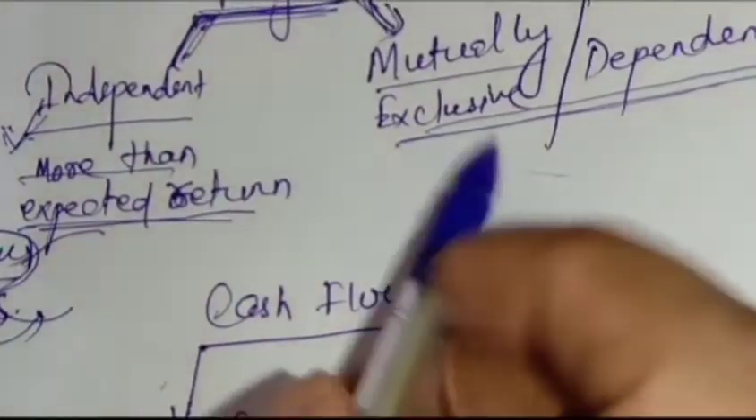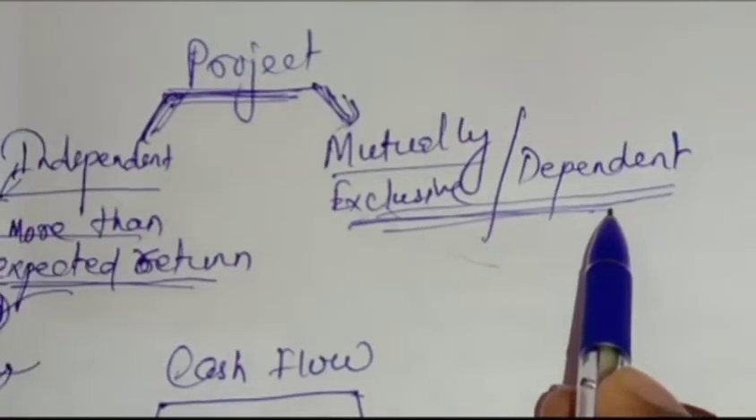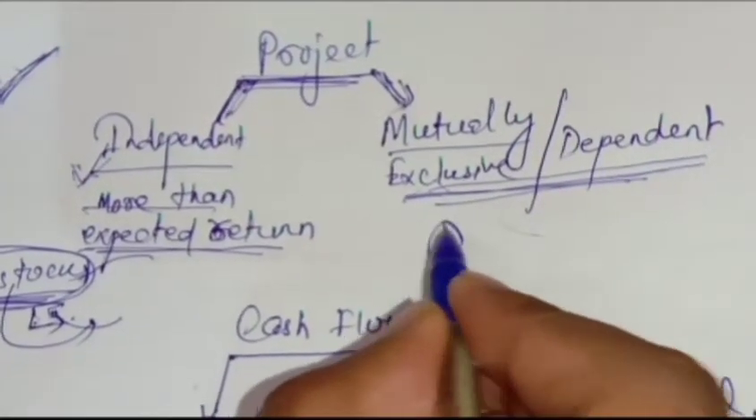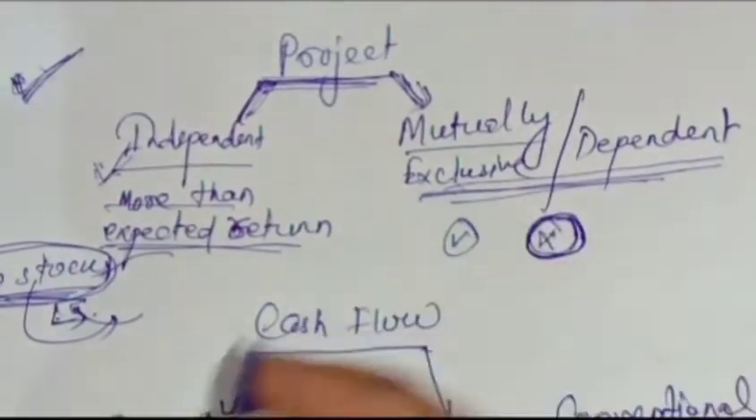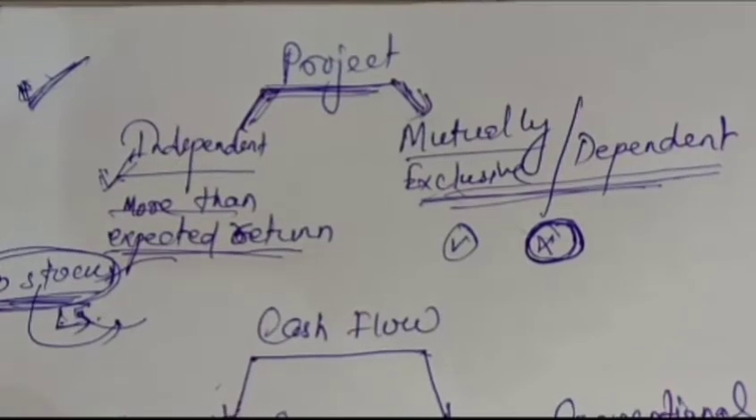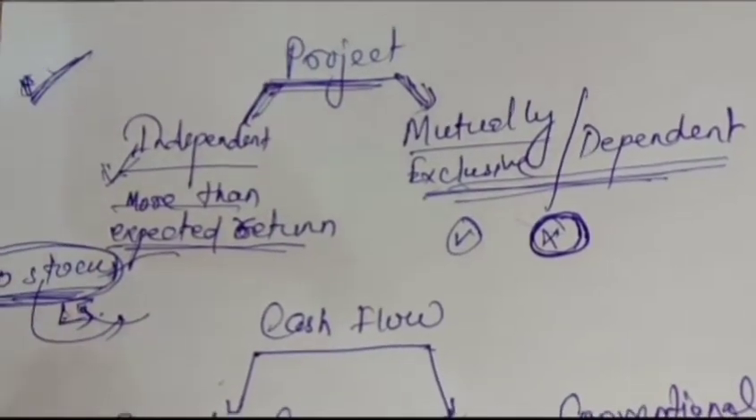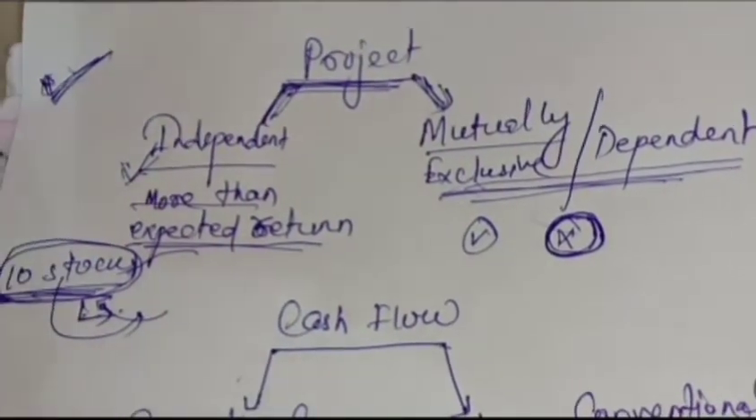But dependent projects or mutually exclusive projects are projects that are depending on each other. That means if you accept one project, the other will be rejected. Like suppose you have to buy one bus. That means you have only that much money with which you can buy only one bus. आपके पास इतना पैसा है जितने में आप एक ही बस खरीद सकते हैं.